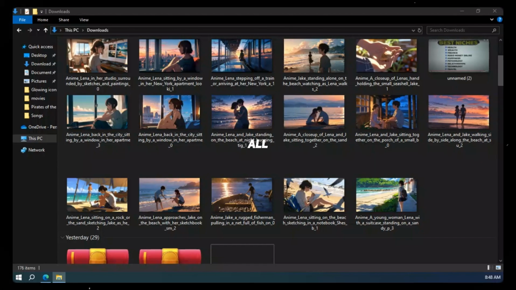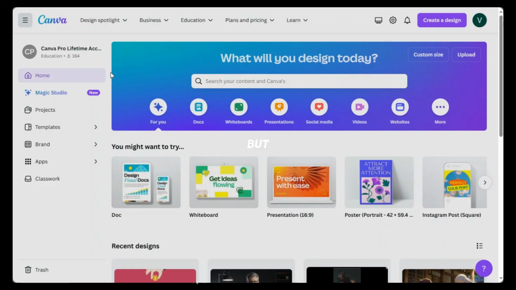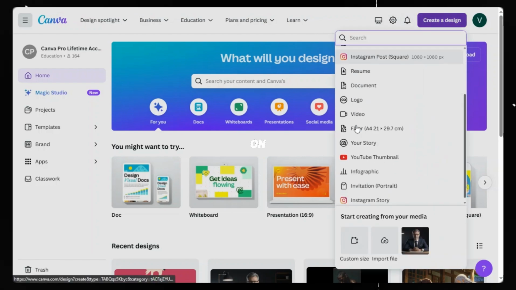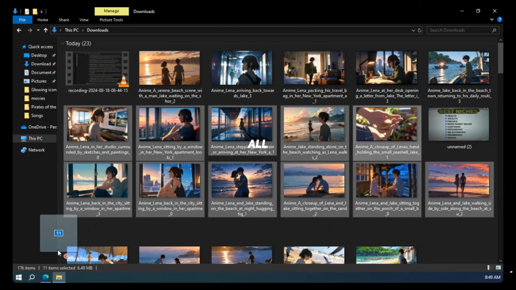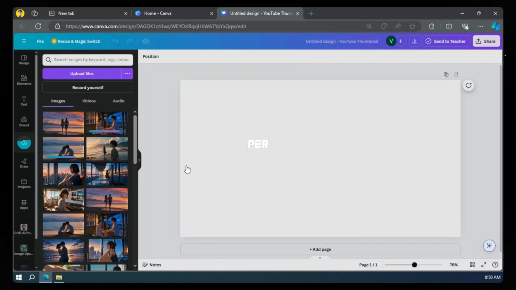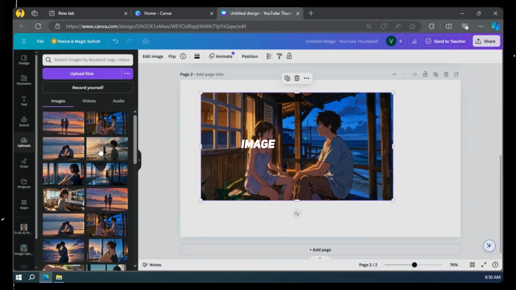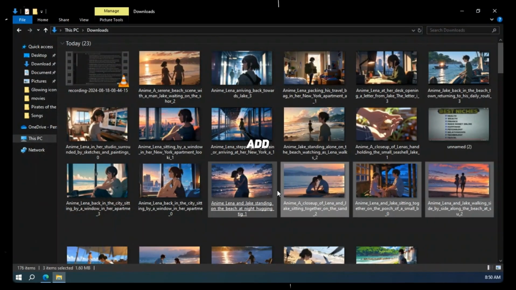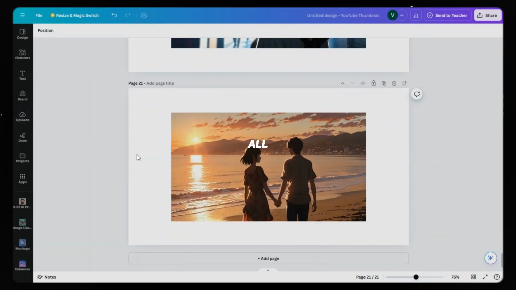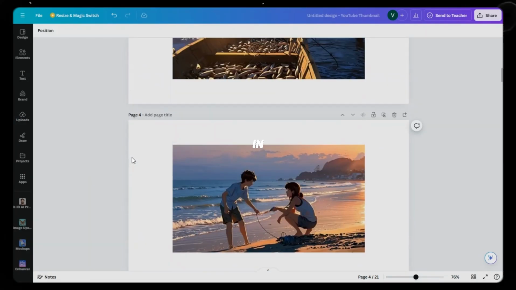Now I've generated all the images, but we need to enhance the quality. You can use any image enhancer, but I'm using Canva. Click on Create a Design and select YouTube Thumbnail. Drag and drop all the images, then add one image per page, then click on Add Page and a new page will be formed, and add the second image on the second page. In this way, add all the images. All images are added on Canva in sequence.